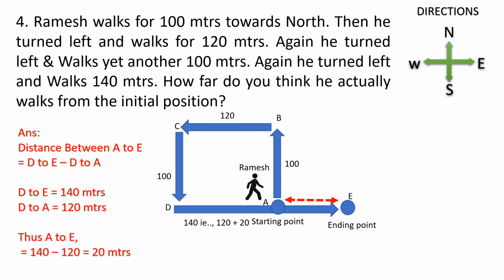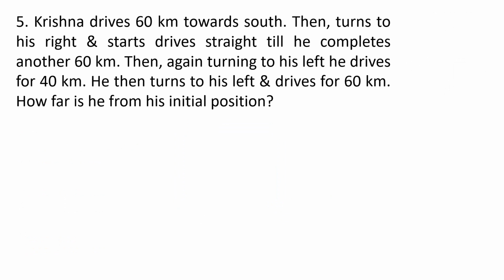So minus DA in DE is the answer. DE is 140 meters. DA is 120 meters. So minus 120 meters from 140 meters. That is question number 5.